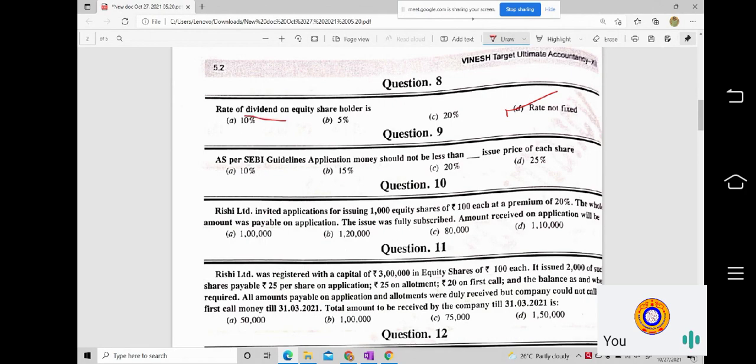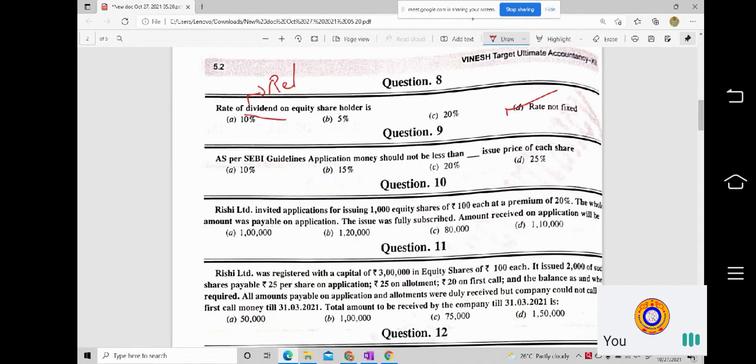Dividend is nothing but the return for the amount of capital invested in a company's share. So it is the return for the investments done in the share capital, the return for the investment on shares. And to whom will it be provided? It will be provided only to the shareholders. When will it be provided? It will be provided only when there is a profit earned by the business, that is, earned by the company.